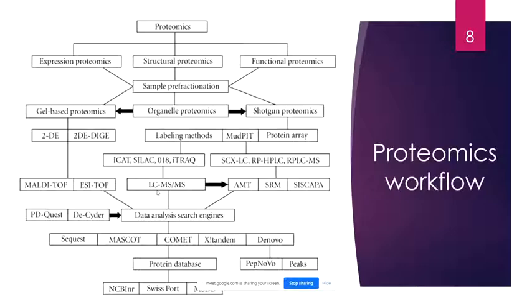Okay. And generally after that you fit all the data using Mascot, SEQUEST and Comet, which actually have a protein database, and using that protein database they identify which protein that is, and they give you the idea that this is the protein. This is the general workflow of proteomics. Whatever protein you are doing, you might be doing expression or interaction proteomics, this is the way to find out.